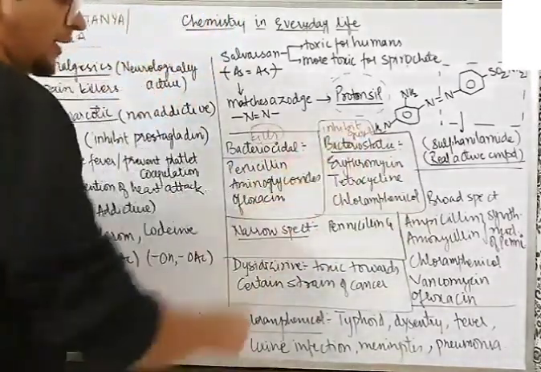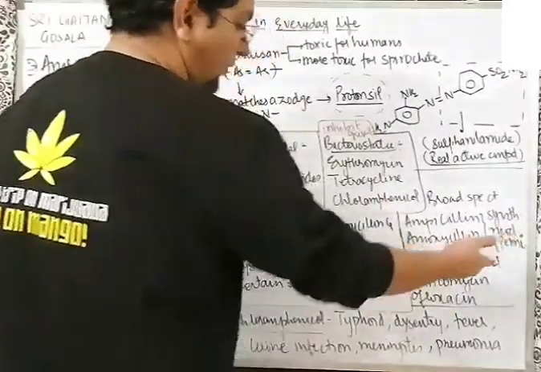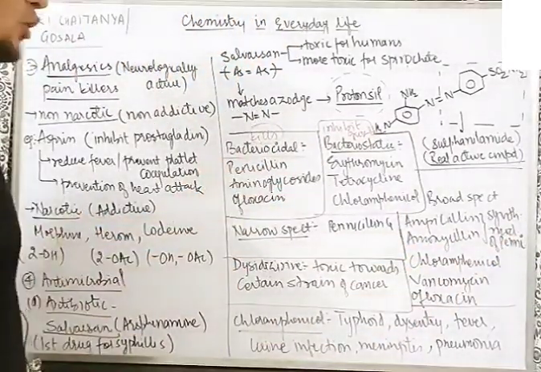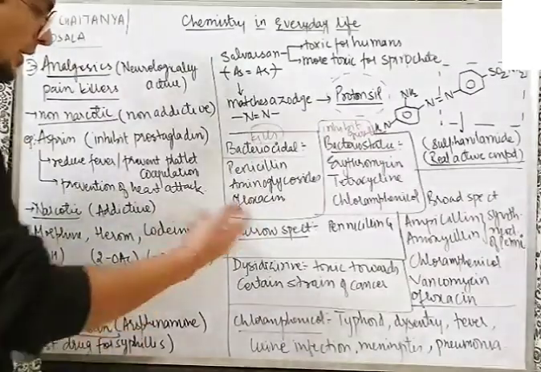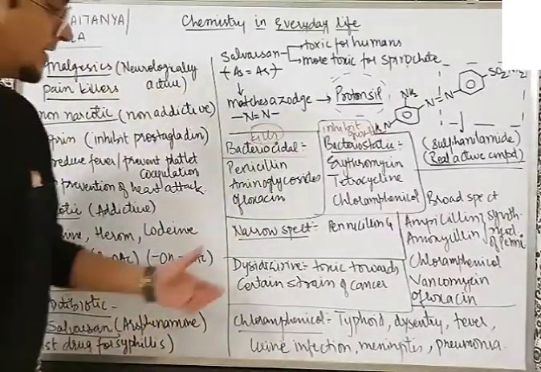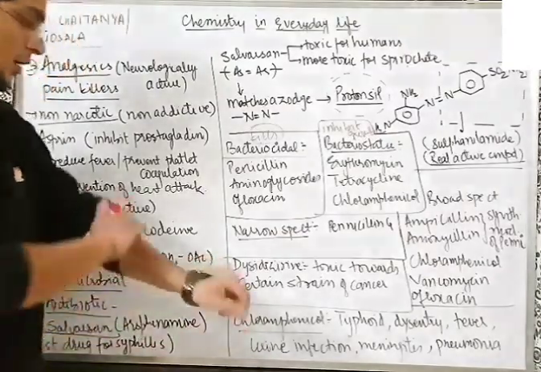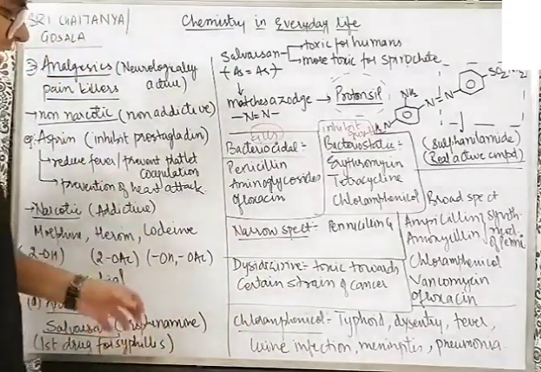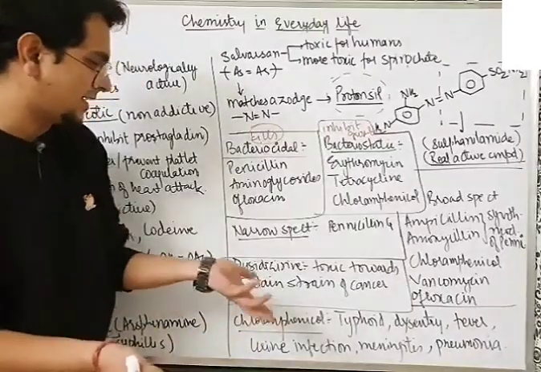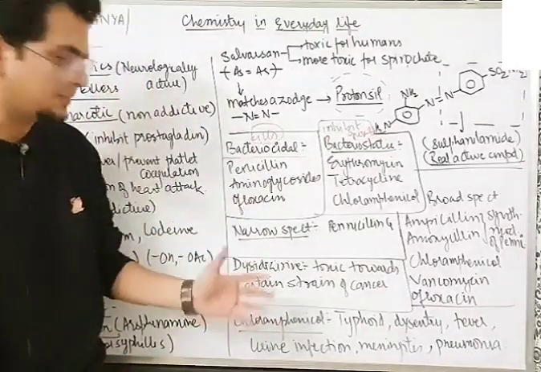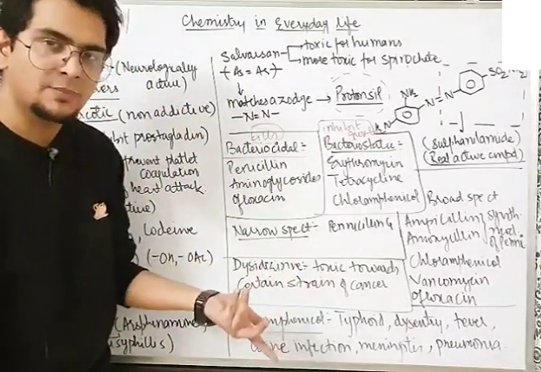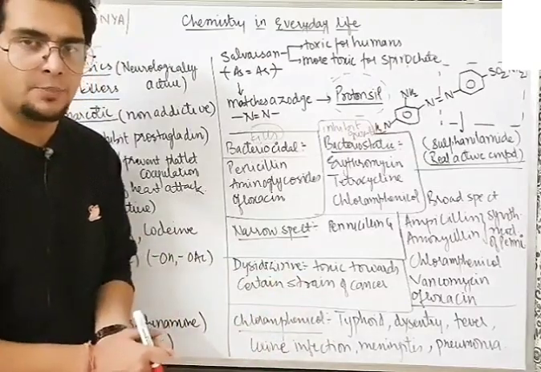Going ahead, chloramphenicol, vancomycin, ofloxacin, these are examples of broad spectrum antibiotics. Then we have dysidazirine. Dysidazirine is toxic towards certain strains of cancer. It is not mentioned in the NCERT, but in case it is necessary to put it somewhere, we can put it in the limited spectrum if there is no other choice available in the options.